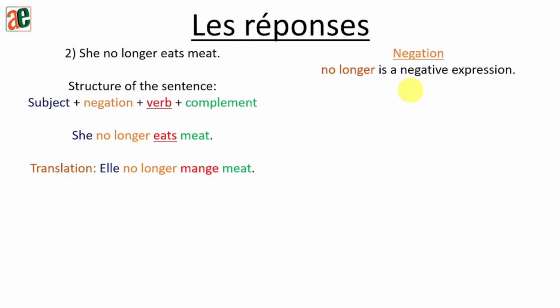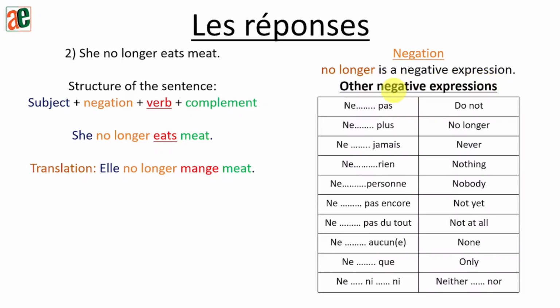Next part. Okay, this time for the negation, we do have a negative expression. So no longer is a negative expression. So here is the table of the negative expressions. Do not is the normal negation, but we also have no longer, never, nothing, nobody, not yet, and etc. So please go through the table. Okay. So here we are looking for no longer. So no longer in French will become ne plus. Ne dash plus.